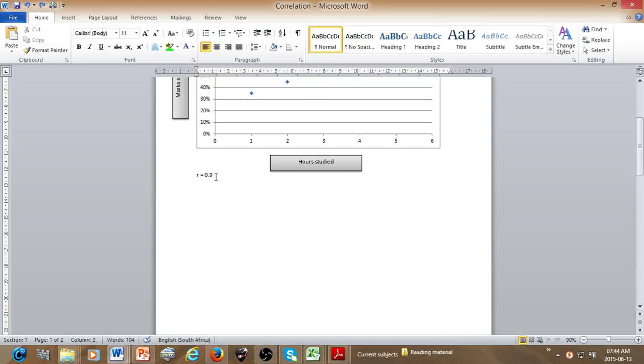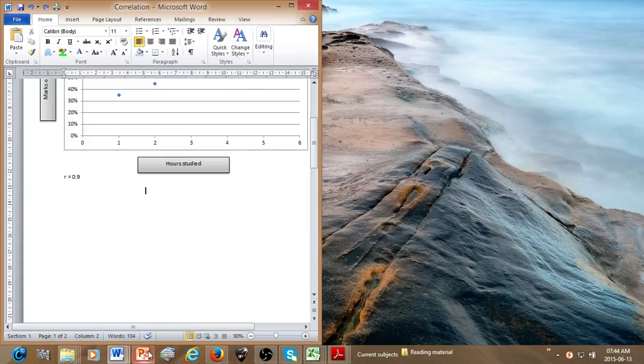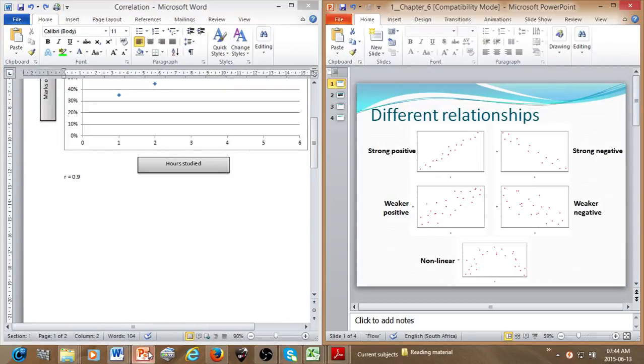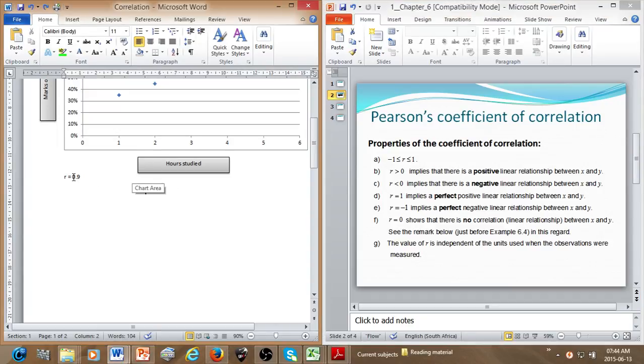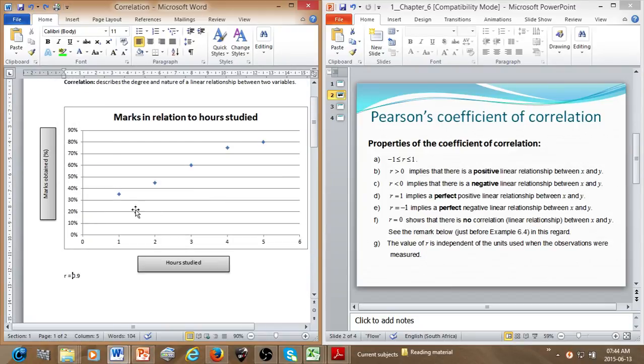So okay, I'll quickly go to one of the stats slides from when we went through this stuff. Now, different relationships, we'll get to that now. So the correlation coefficient: if it's a plus, so there's no negative in front of it, it indicates that there's a positive linear relationship, okay?